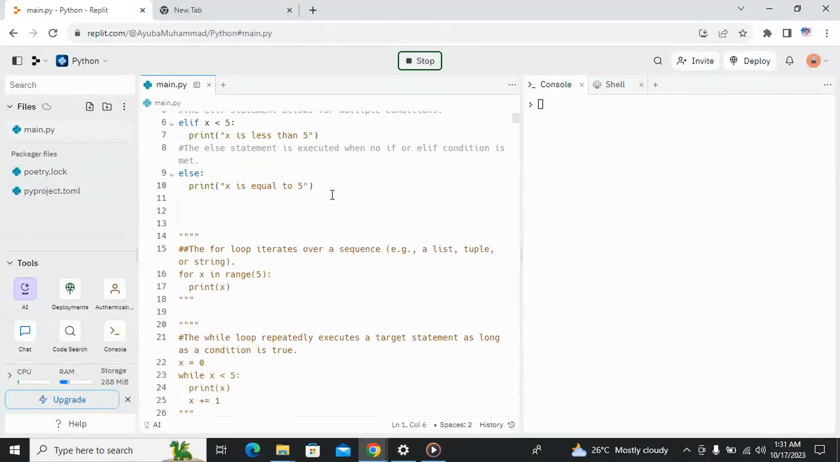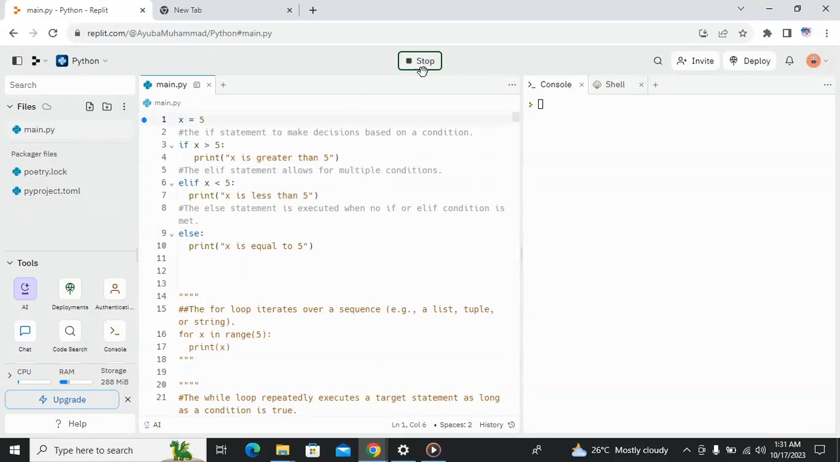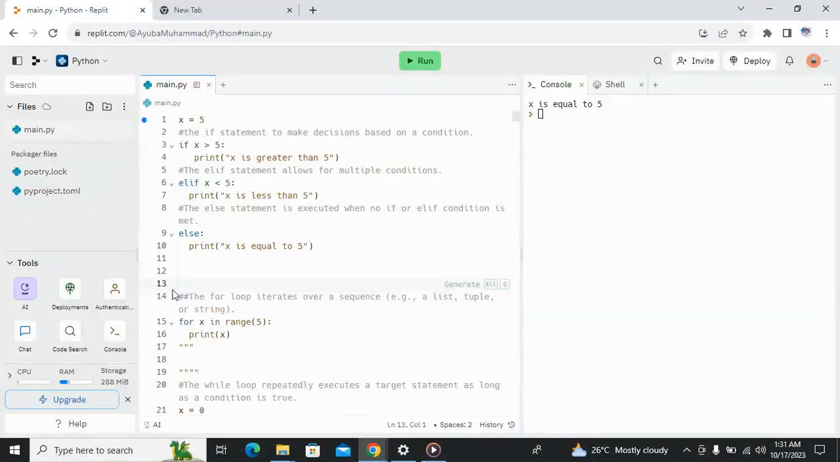So without wasting time, that is basically about this. Let's remove this comment. That is the doc string. Yeah, so it has printed out after a few seconds. So I'm going to comment this out.